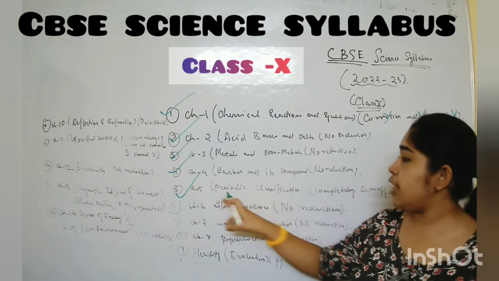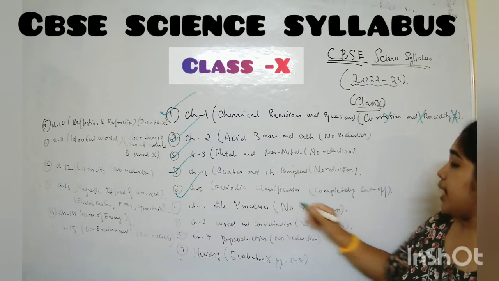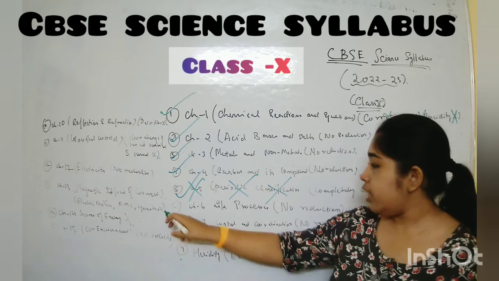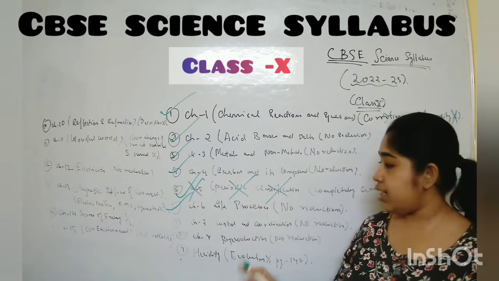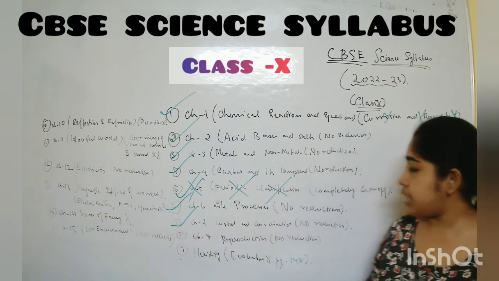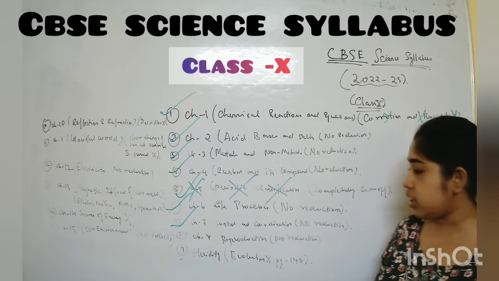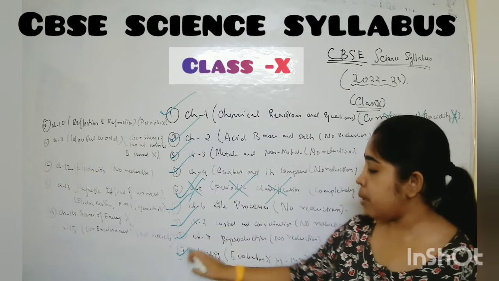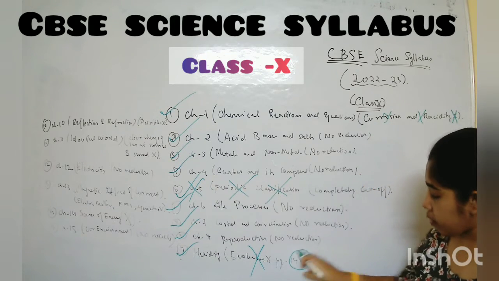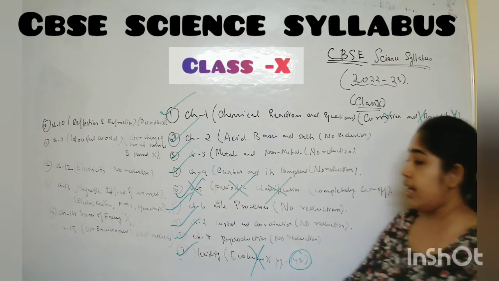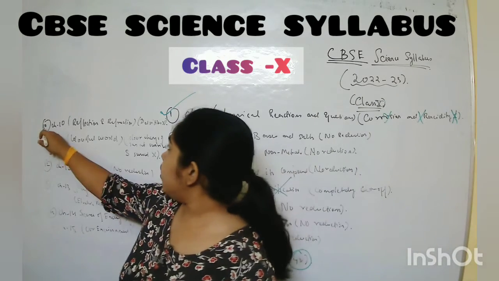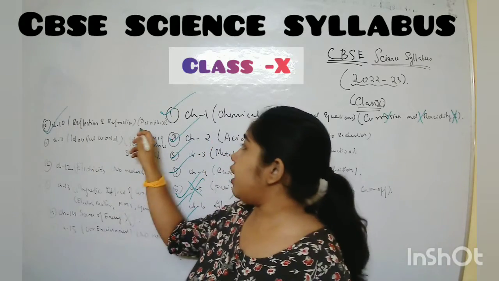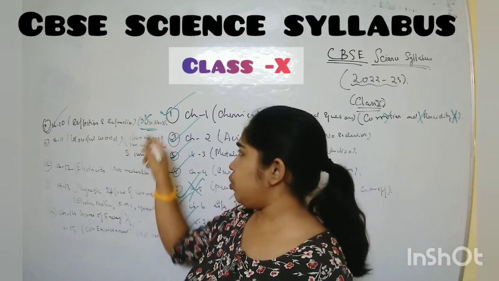Chapter number 5, periodic classification, completely cut off. Please cut it like this way. Understand? Chapter number 6, life processes, everything. This is biology chapter, everything is there. Chapter number 7, control and coordination, no reduction. Chapter number 8 also no reduction. Heredity part, just remember, this evolution part, that is page 148, is not there in your syllabus. Chapter number 10, reflection and refraction, everything is there, only the derivation portion is not there.